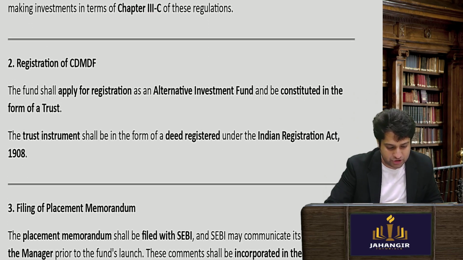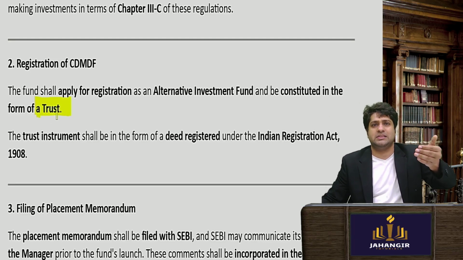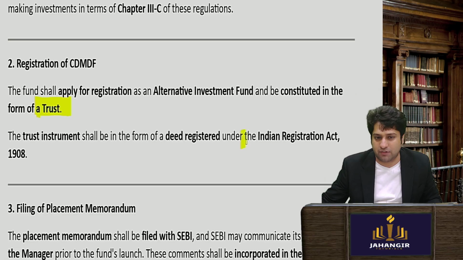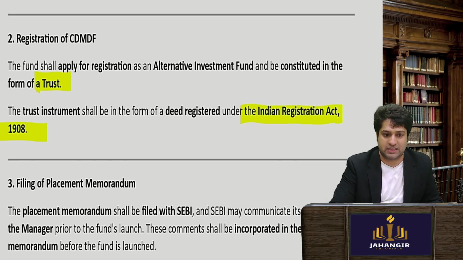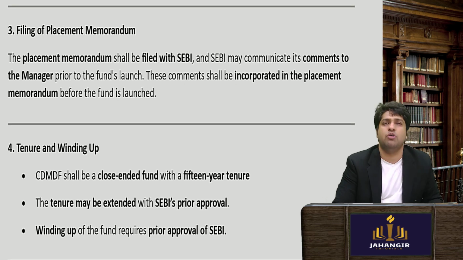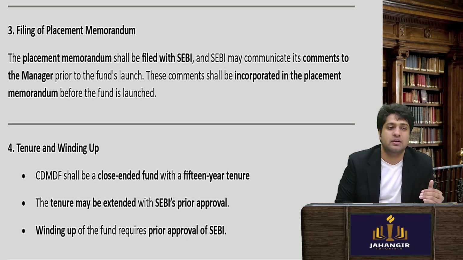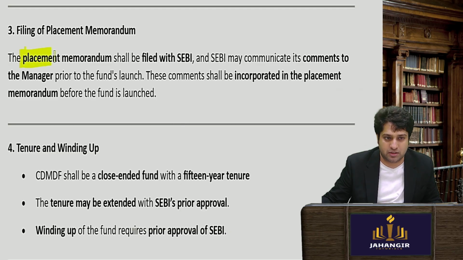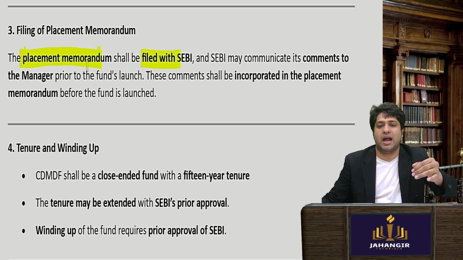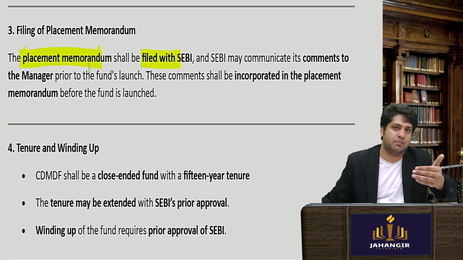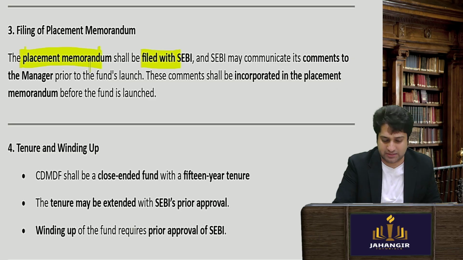The registration, obviously I told you, will be in the form of a trust. So you will have to form a trust deed, there will be trustees, and it will be under the Indian Trusts Act 1908. Now, to form the AIF Category 1, a placement memorandum is sent to SEBI. A placement memorandum is a prospectus, where all the details about the fund are given, what it is, etc. And then it will be set up.